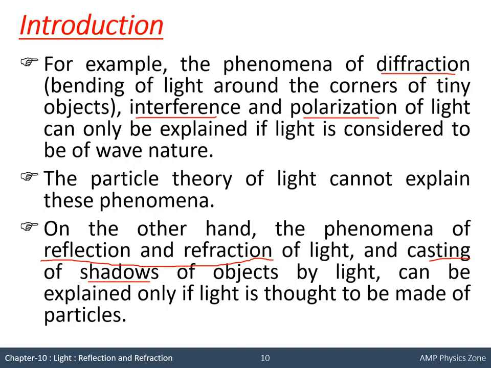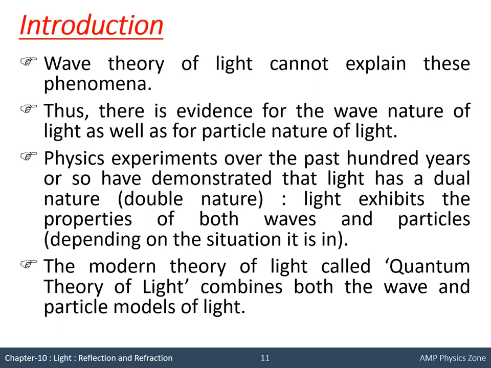So some phenomena can be explained if light is behaving as particle, and some phenomena can be explained if light is behaving as wave. It means there is dual nature of light. Light has dual nature. Sometimes it behaves as particle and sometimes as wave. This you will see in higher standard. It is called quantum theory of light.